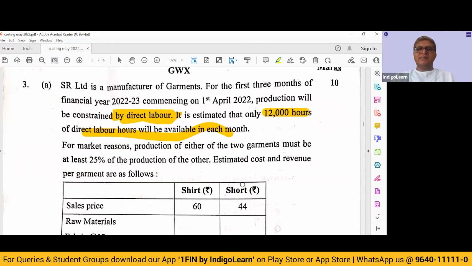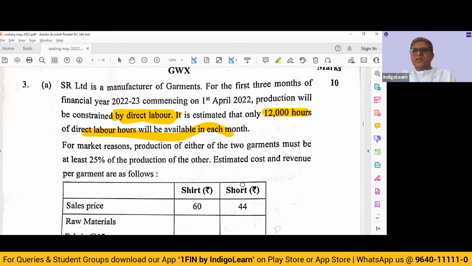For market reasons, production of either of the 2 garments must be at least 25% of production of other. See, if there is a limiting factor, so if I say that labor is the limiting factor, and you have 2 products, product A and product B, which one of the 2 products will you manufacture with the limited labor?